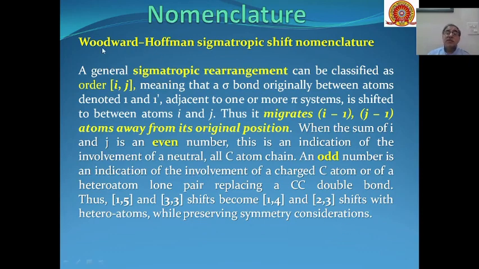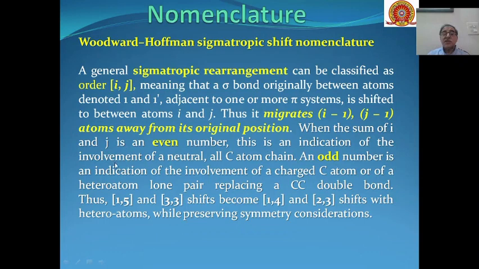The nomenclature is given by Woodward-Hoffmann. According to the Woodward-Hoffmann rules of nomenclature, a general sigmatropic rearrangement can be classified as order ij, meaning that a sigma bond originally between atoms denoted 1 and 1 dash, adjacent to one or more pi systems, is shifted between atoms i and j. So that means it migrates i minus 1 and j minus 1 atoms away from their original positions. When the sum of i and j is an even number,